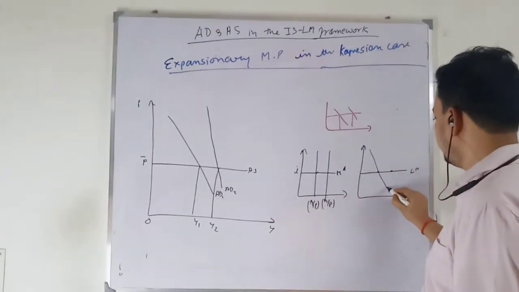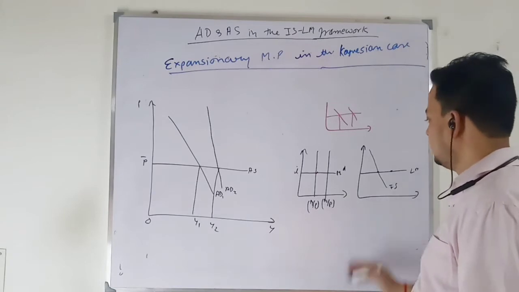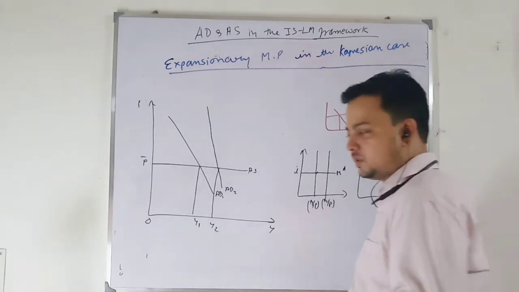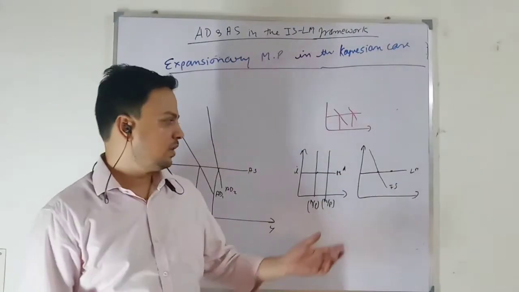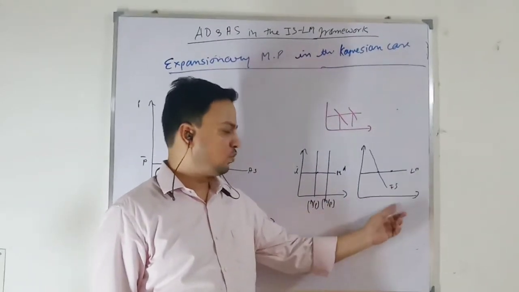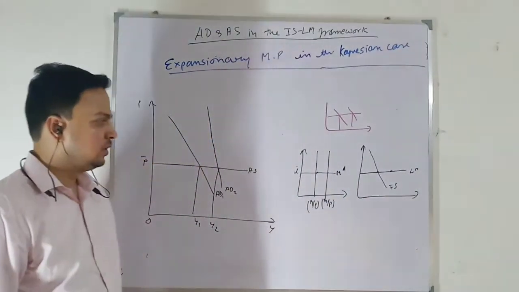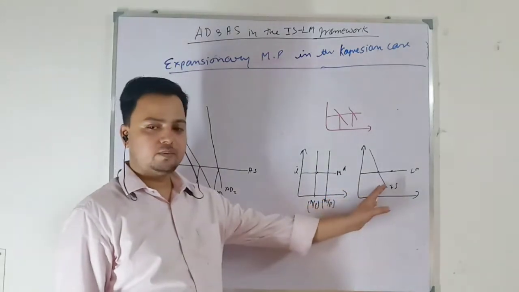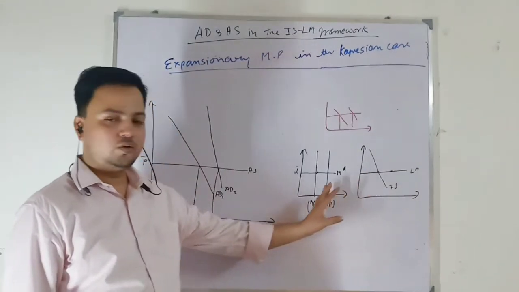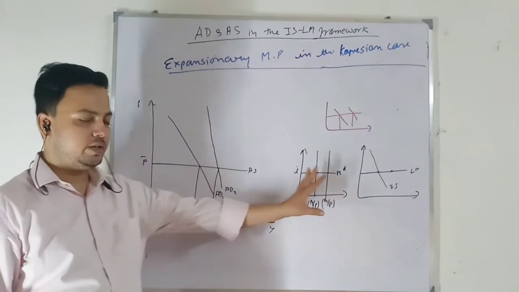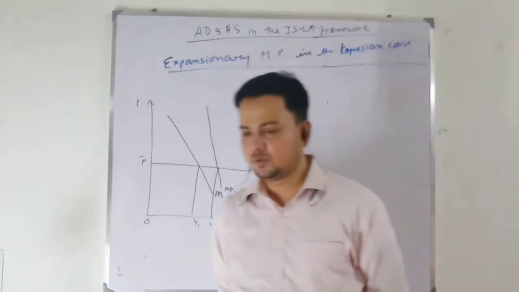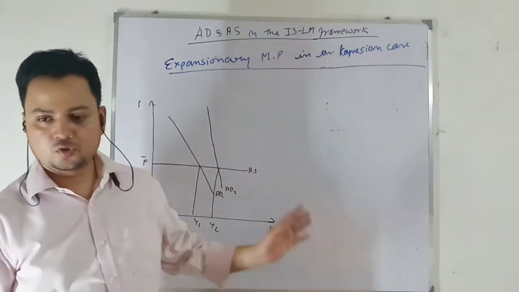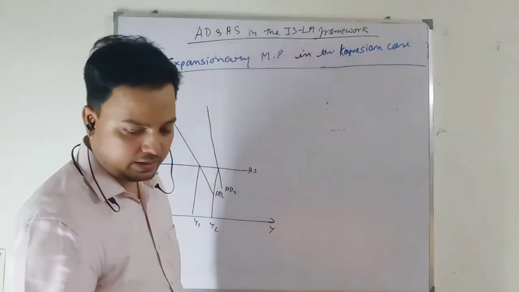If I draw this initial equilibrium, then as long as the IS curve is not shifting, I am not able to shift my equilibrium output level. So in case of liquidity trap, it will be difficult to depict this case, so neglect that part. Let me use the positively sloped LM curve that we have used in the Keynesian case.